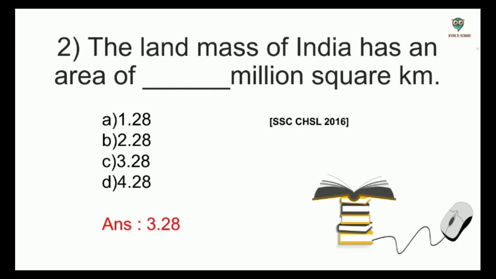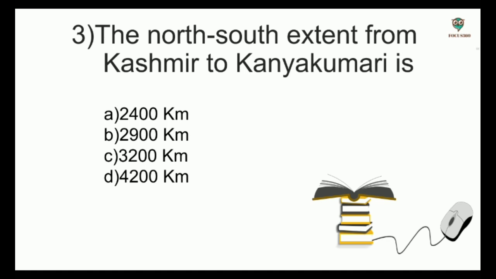3.28. Next, the north-south extent from Kashmir to Kanyakumari is, options: 2400 km, 2900 km, 3200 km, 4200 km. And the answer is 3200 km.